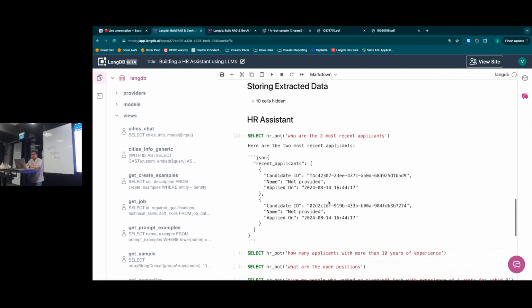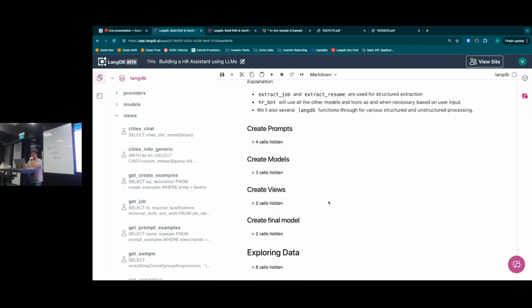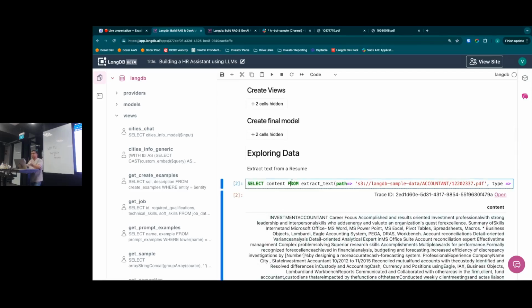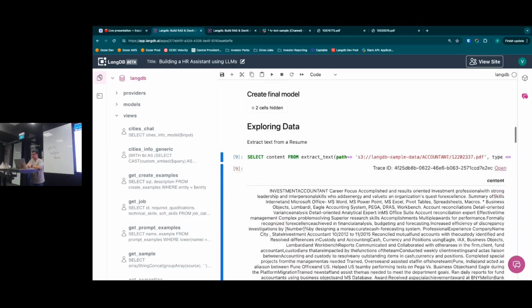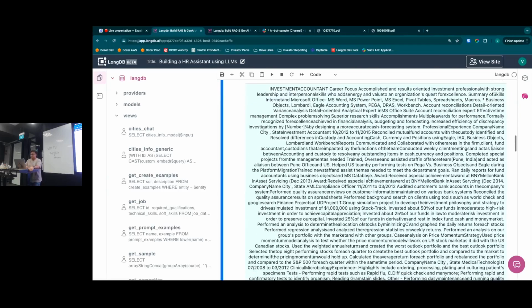Let's switch back to the previous example, and I will quickly show how to create views. So basically, this is the same interface. We are using Python on one end, but it is actually running SQL just like we saw here. So when we just run extract text, you would get text in a string format. And as you can see, this is a database type interface. So you will get back a table every time you query, and you could use a data frame as well, using data frame syntax to modify that.